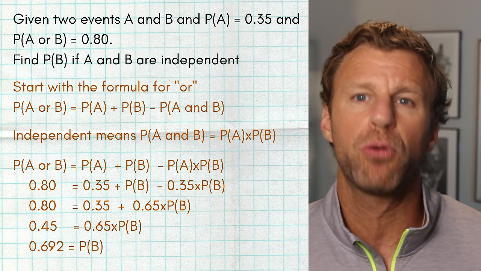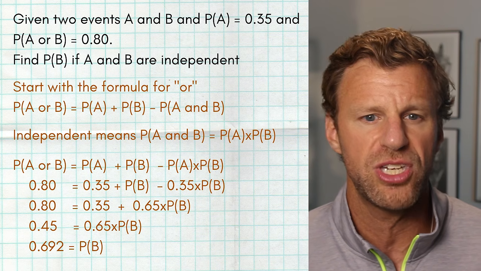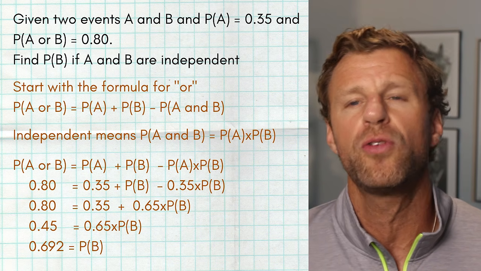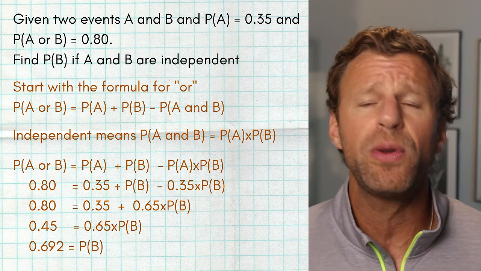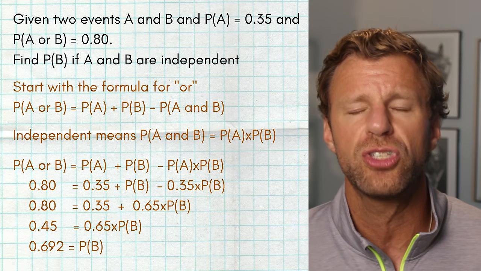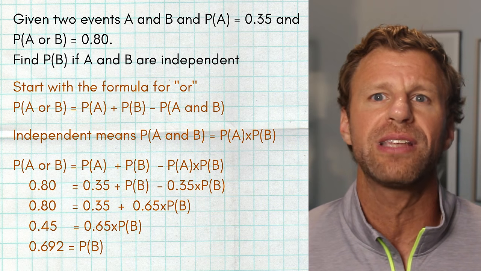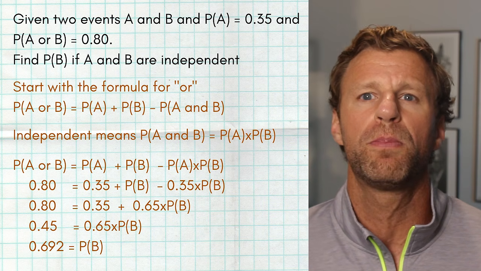Then we have, again, a pretty basic algebra equation to solve. We're going to subtract the 0.35 from the 0.80 to get 0.45. Then to solve for the probability of B, we have to undo that multiplication with division. So we're going to divide 0.65 to the other side, and we get a final answer of 0.692 for the probability of B. So a really good problem. They love putting ones like this on the AP test because it forces you to do a little bit of algebra with some good probability work.